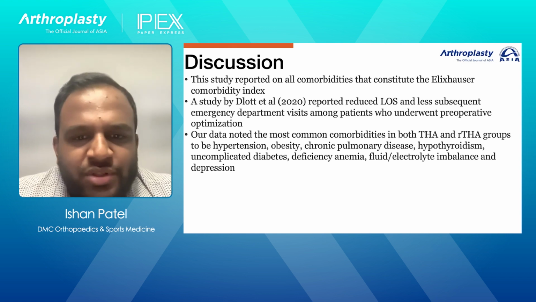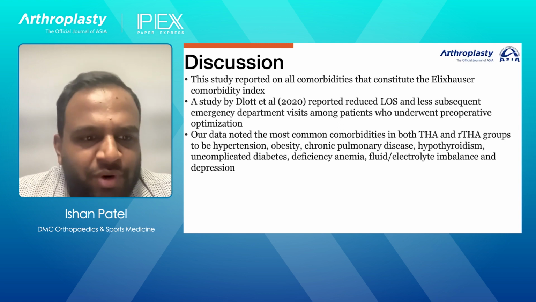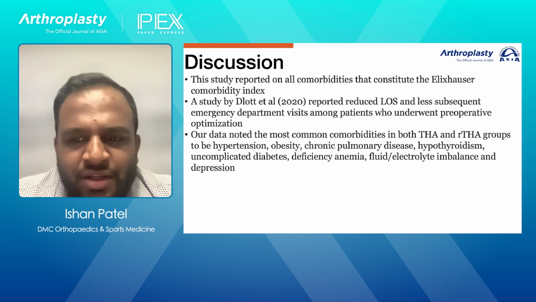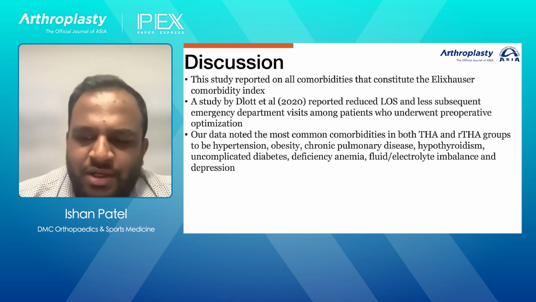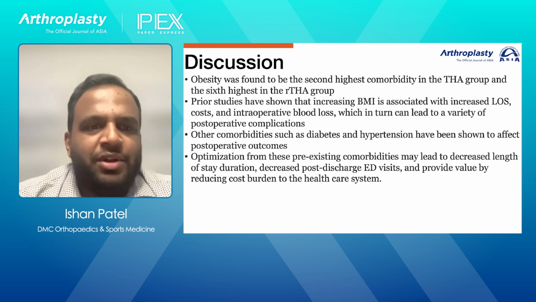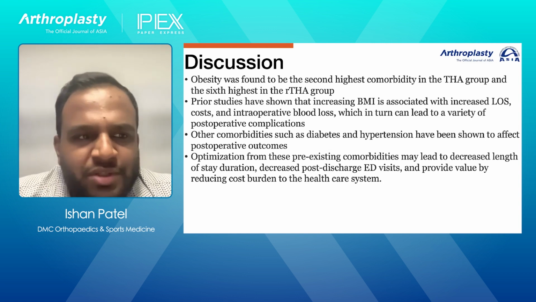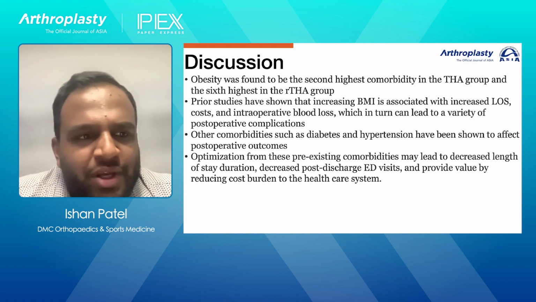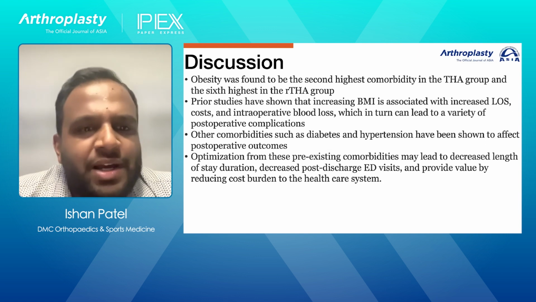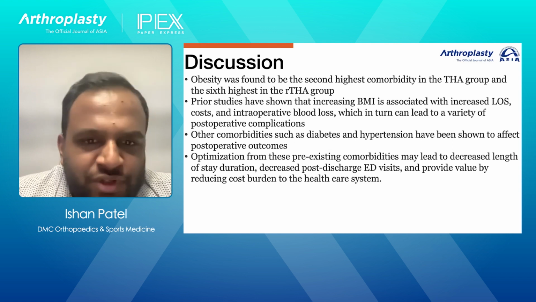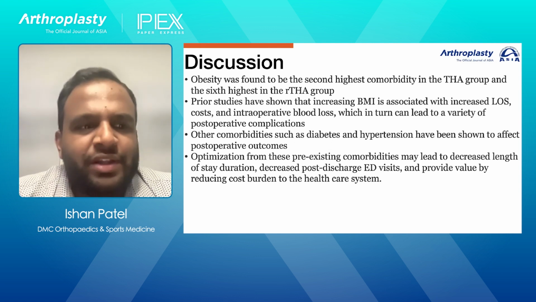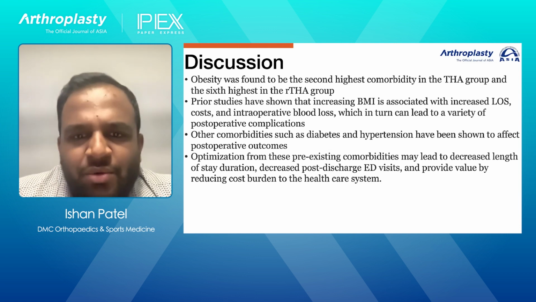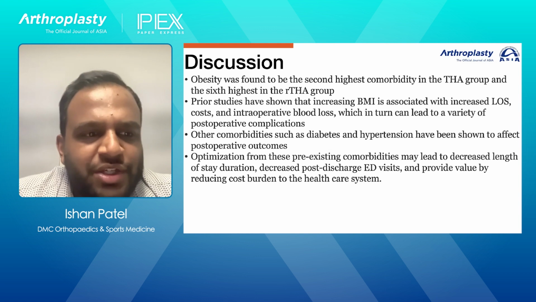Our data noted that the most common comorbidities in total hip and revision groups were hypertension, obesity, COPD, hypothyroidism, diabetes, anemia, fluid and electrolyte imbalance, and depression. Obesity is a really well-studied comorbidity within the total hip group. There are tons of papers out there on that. It was the second highest comorbidity in the primary total hip arthroplasty group, and the sixth highest in the revision group. Previous studies have shown that increasing BMI is associated with increased length of stay, increased cost, increased blood loss, and dislocation rates, which can in turn lead to a variety of postoperative complications.